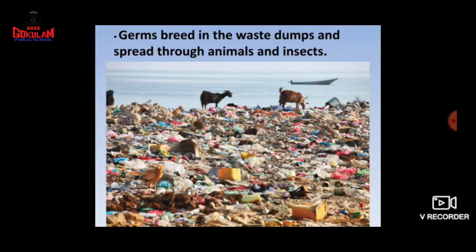These houseflies will sit there, and these germs will spread to the food items, and when we eat it, what happens? These germs will get into our body. Okay, so children, while dumping these types of waste, it can spread some types of diseases through animals or insects that feed on the waste. Did you understand, children, now?